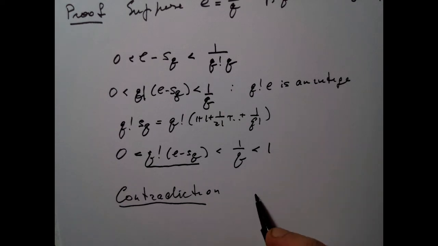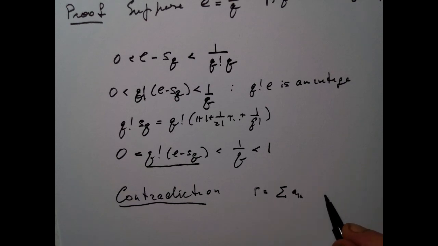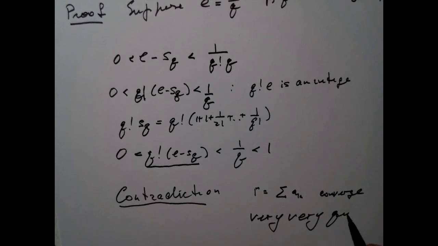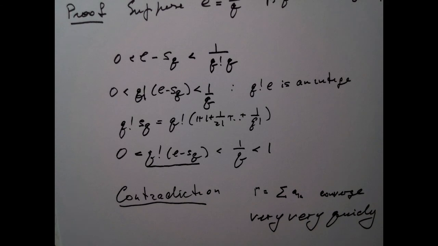Let me tell you something else about it. If I have any real number r, and if this real number is written as an infinite series, not a finite series, but an infinite series of a_k, and if this series converges very, very quickly, but it is still an infinite series.